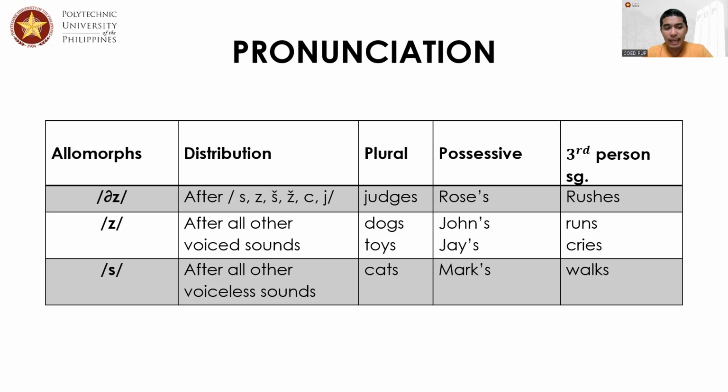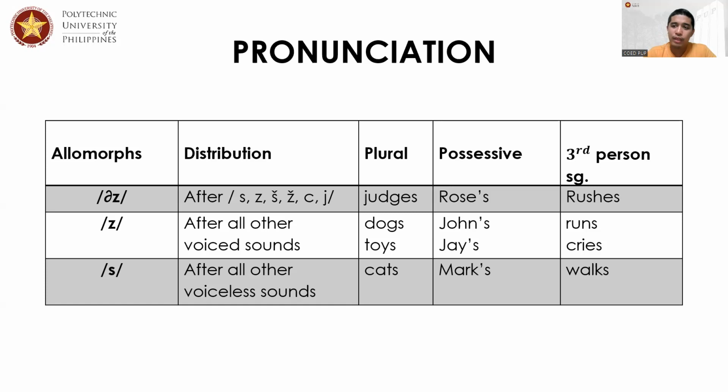So let us say the S sound can be pronounced as iz, provided that prior to the S sounds, we have s, z, sh, zh, ch, j. So these are our considerations for us to pronounce the S sound as iz. So instead of saying judges, we have to say judgiz. Instead of saying roses, we have to say roziz. Instead of saying rushes, we have to say rushiz.